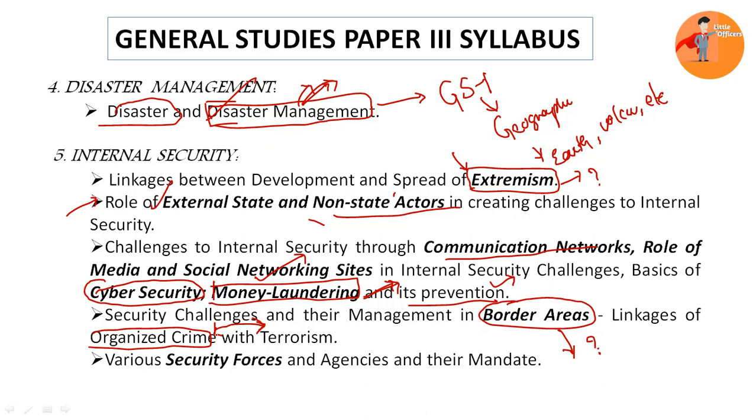There is a close nexus that will be studied under this topic. Then various security forces and agencies and their mandate, for example border security, coastal guards, navy, air force. What is their mandate and how they work, and what are the different agencies taking care of all these security issues will be covered here. So these are all the topics.